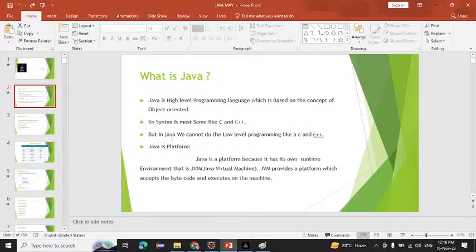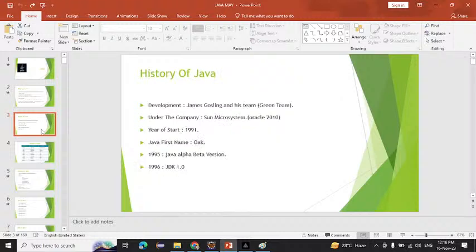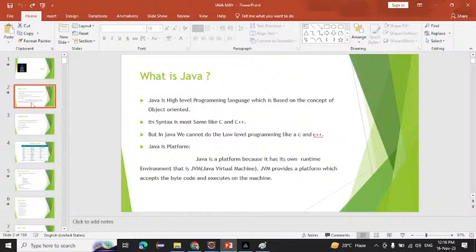Today we saw what is meant by Java. Does anyone have any issues till here? What is the history, what is Java, what is a high level language, and what is a low level language? What is a high level language? Which is easily understandable by humans rather than the machine. And what is a low level programming language?